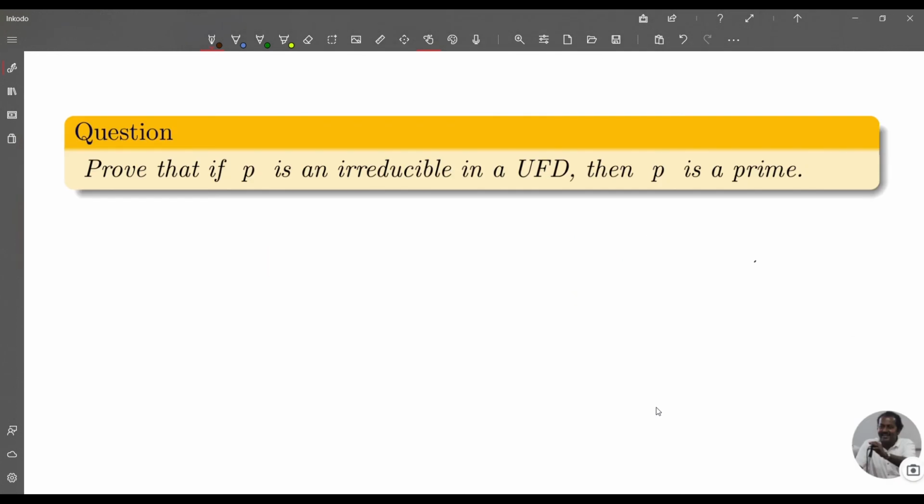Now you do this problem as homework. Prove that if P is an irreducible in a UFD, then P is a prime.